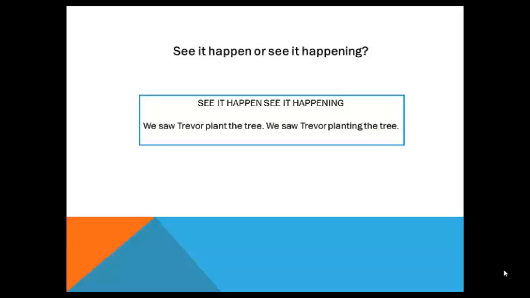And the last is see it happen or see it happening. For the example, we saw Trevor plant the tree. We saw Trevor planting the tree. It means he planted the tree. We saw him in the middle of the job. I mean, he was planting the tree and we saw him in the whole job.